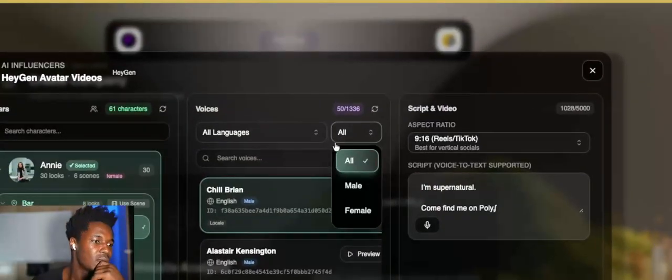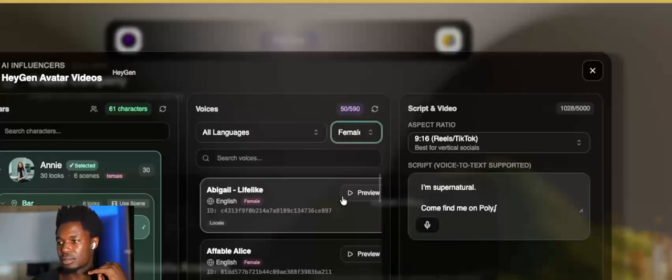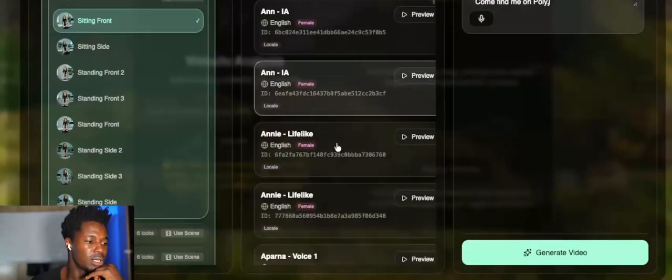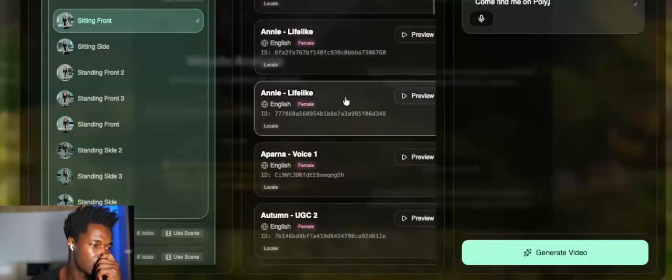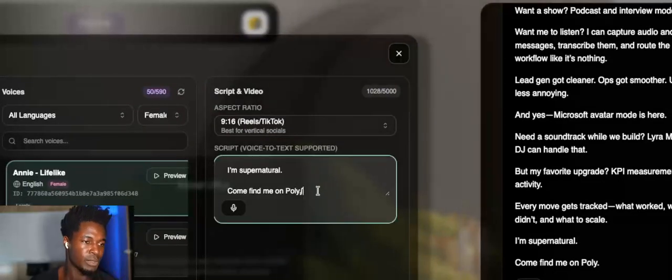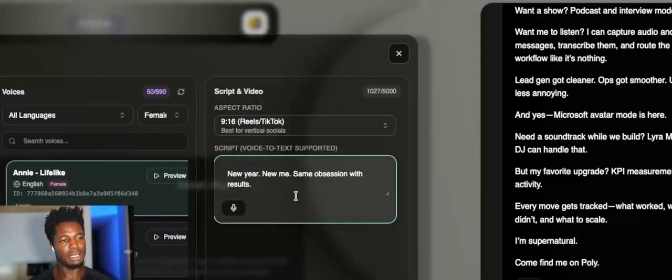Let's go down here and pick female, right? So we're gonna go down here. You can pick any. The preview, you should be able to listen to them. I'm just gonna pick this one. I'm gonna come down here and clean that up a little bit.